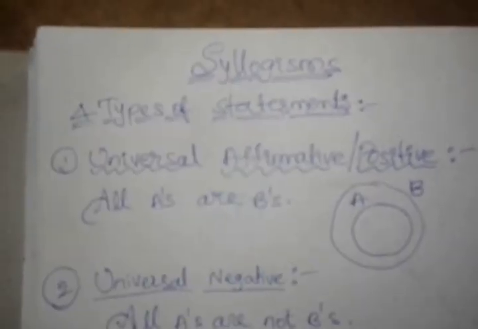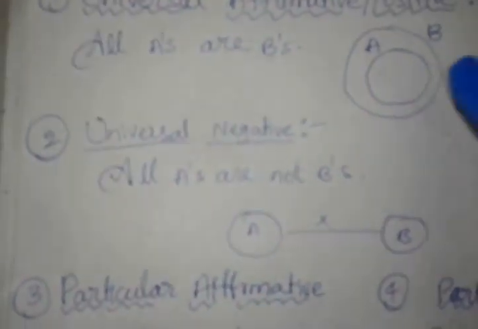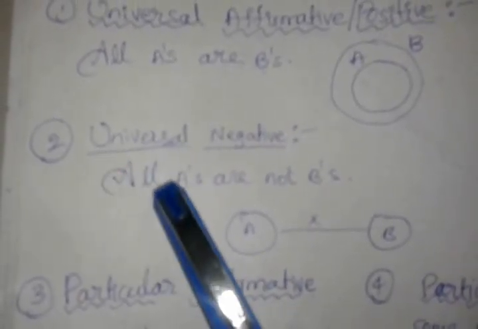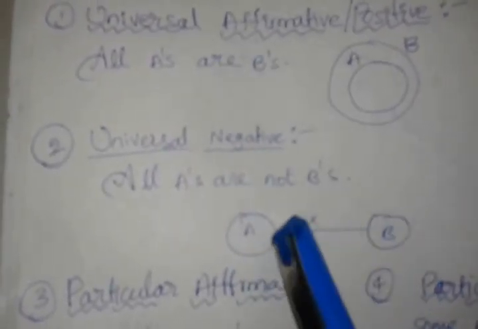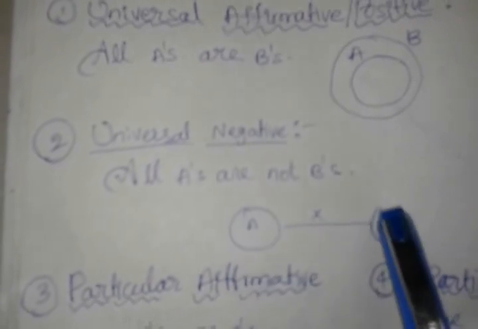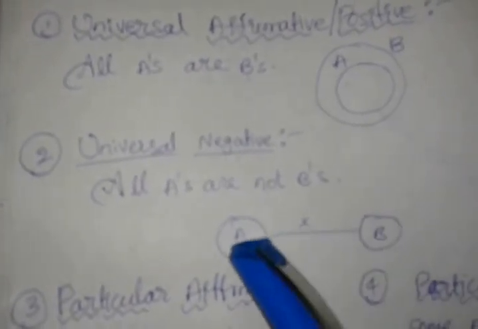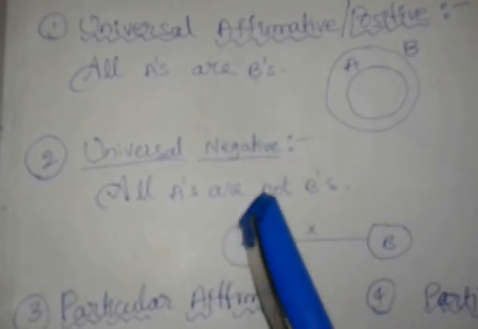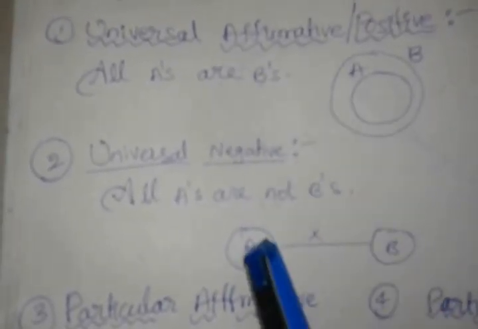Next one is universal negative. All A's are not B's. Here the sentence is starting with all, so we can say universal negative. All A's are not B's. So we will indicate the basic diagram like this: A's which are not at all B's. Wherever we draw A, that part is not at all connected with B. This is called universal negative.